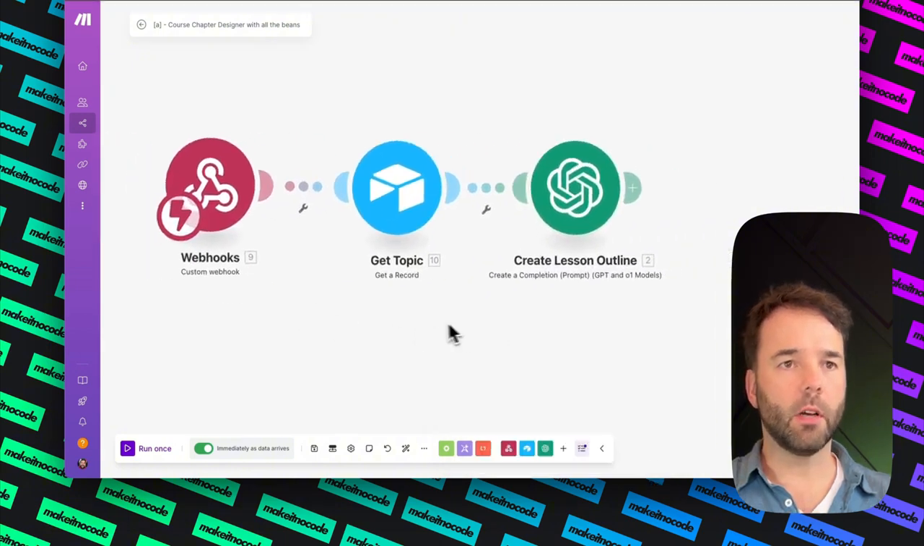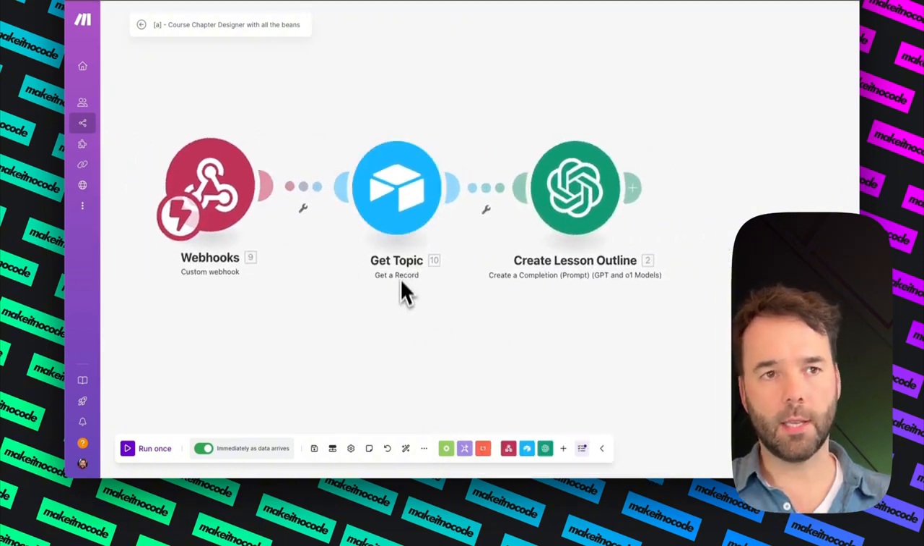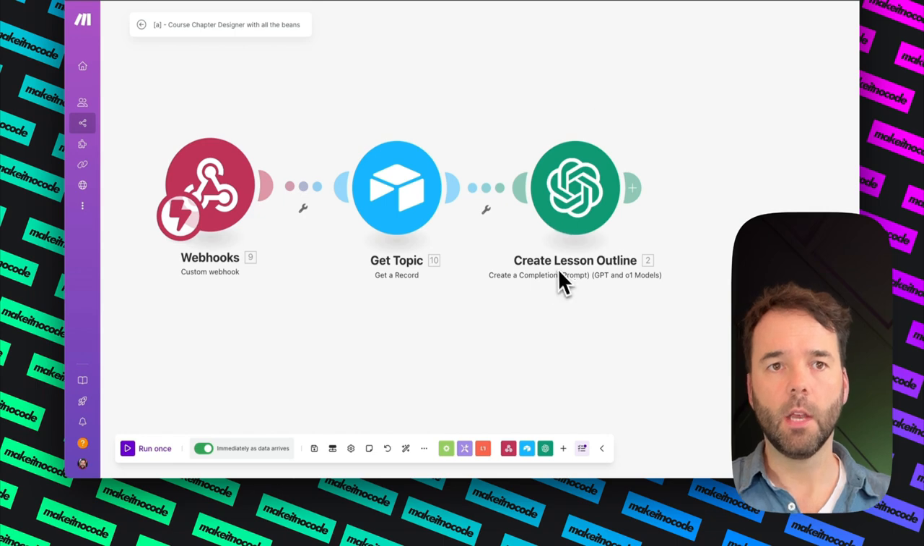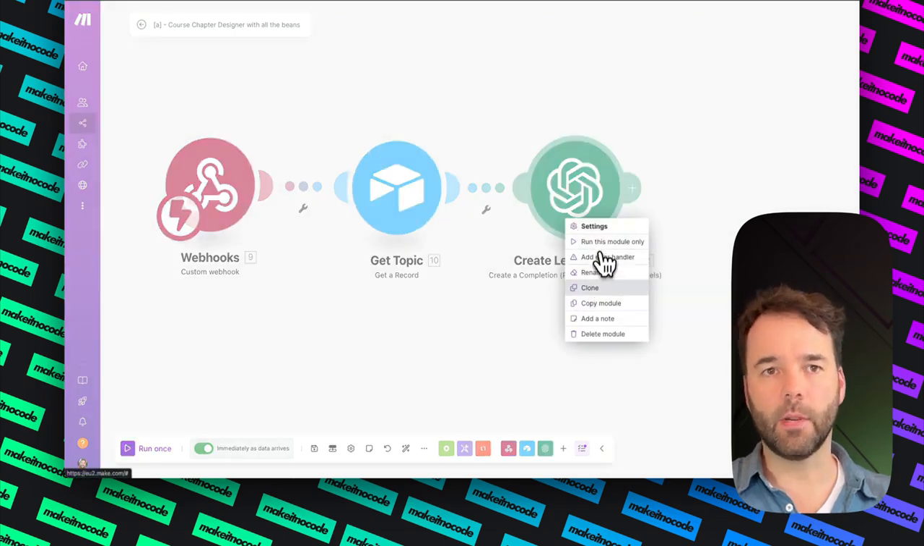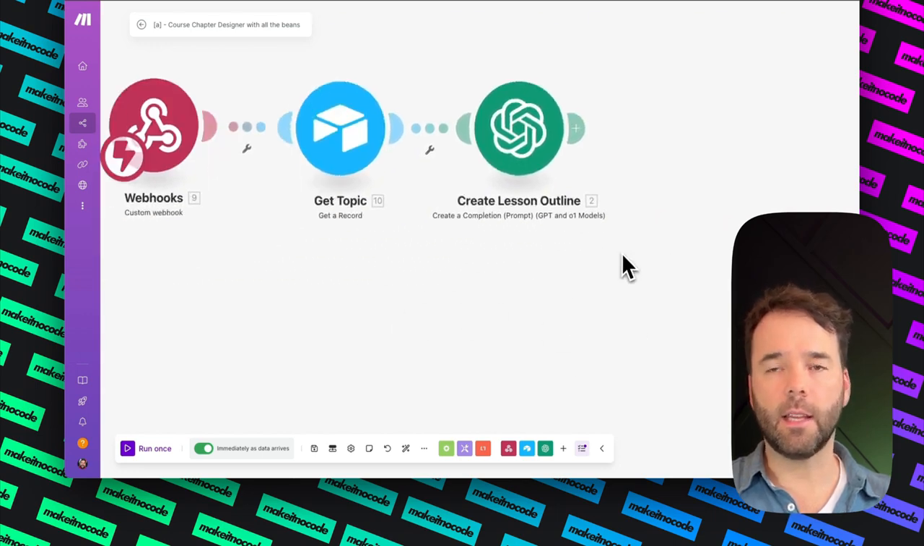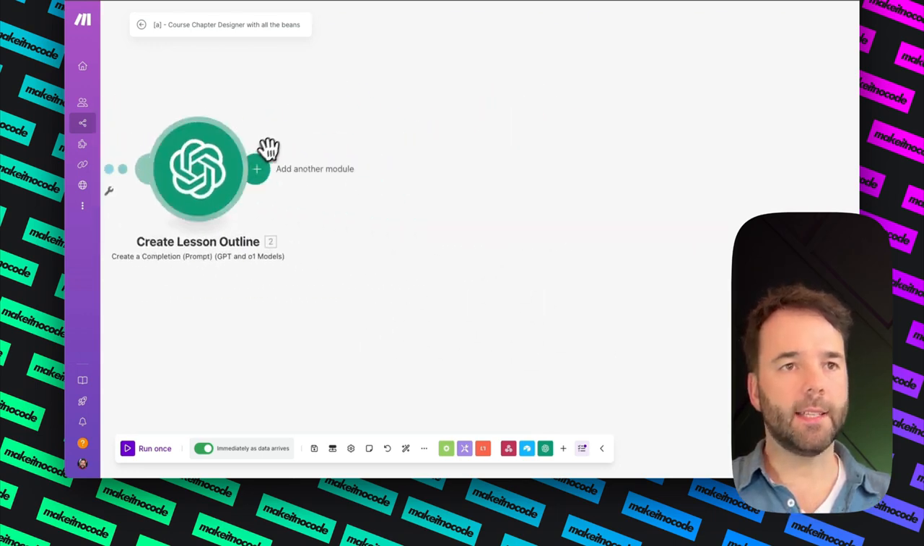So as you see, I've got 3 modules, a webhook, the getting a record from Airtable, and I've called it get topic. I renamed it here, get topic. I create lessons outline. I've renamed that one as well to create lessons outline. And next thing that we need to do, we would like to add an iterator.